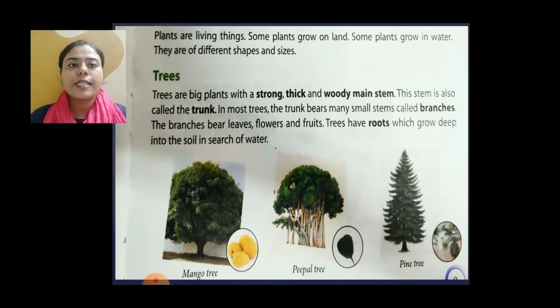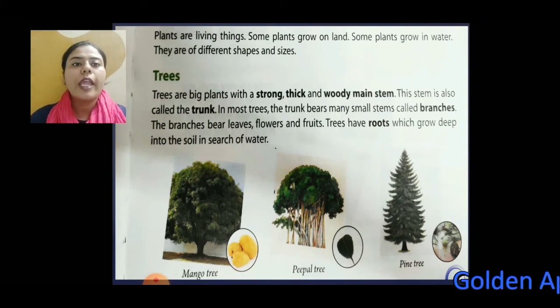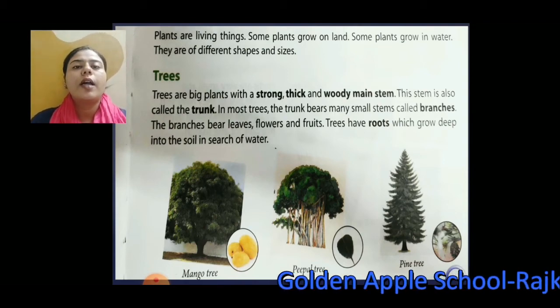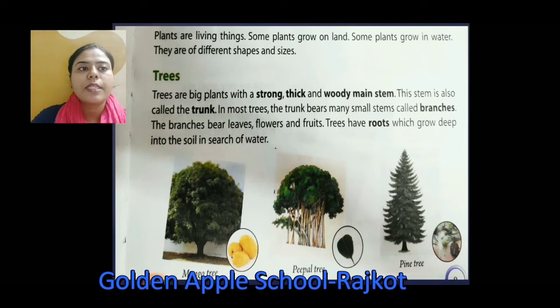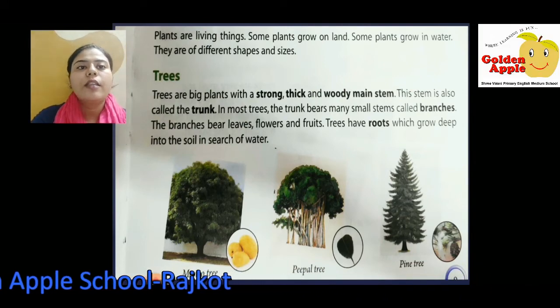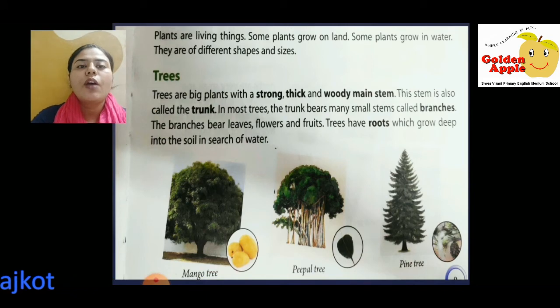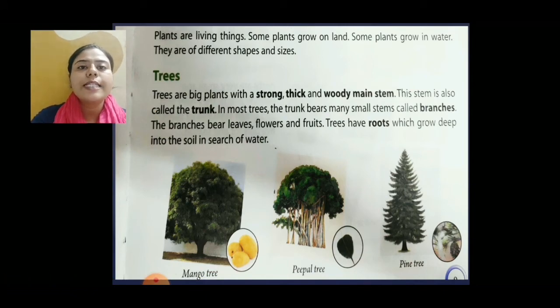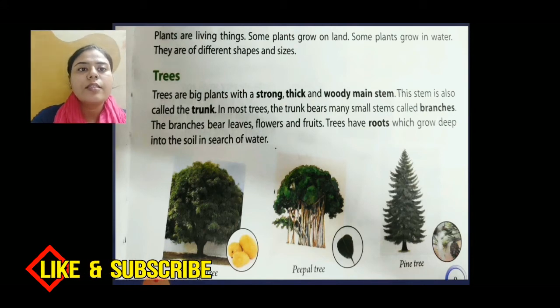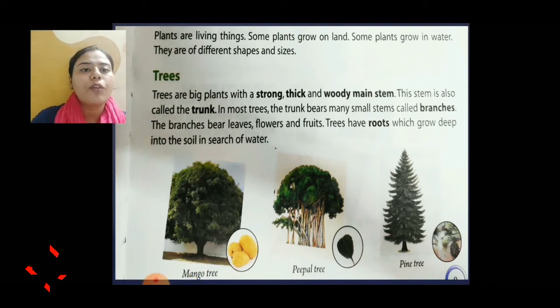First, trees. Trees are big plants with a strong, thick and woody main stem. The stem is also called the trunk. In most trees, the trunk bears many small stems called branches. The branches bear leaves, flowers, fruits. Trees have roots which grow deep into the soil in search of water, like a mango tree, peepal tree, pine tree. They are all different types of trees.